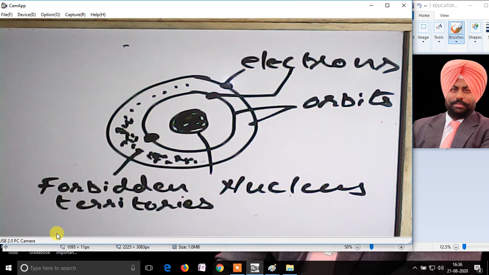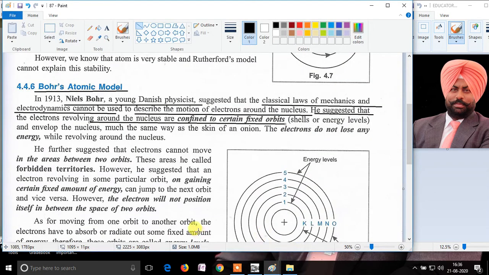Now let's see what else Niels Bohr has suggested. Niels Bohr said that the electrons cannot move into the area between the two orbits. This means the electrons cannot move to the forbidden territories. However, he said that on gaining a certain fixed amount of energy, the electrons can jump from one shell, that is, from one orbit to the next orbit, or vice versa.